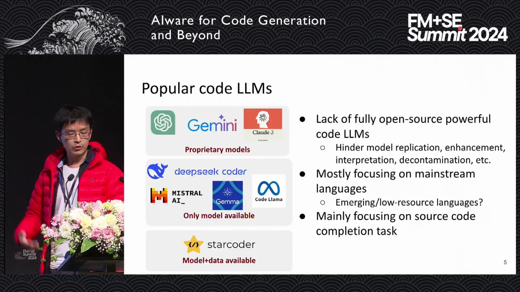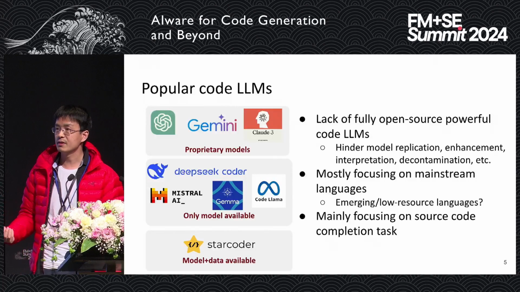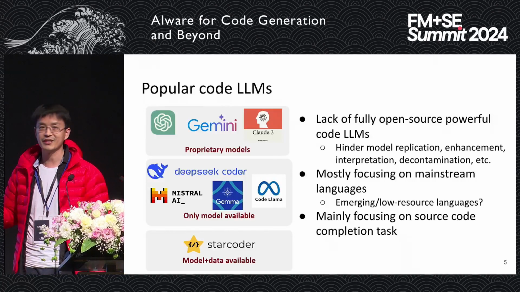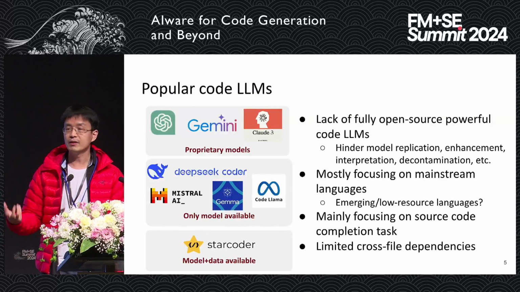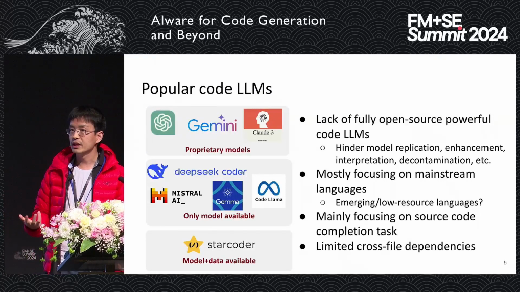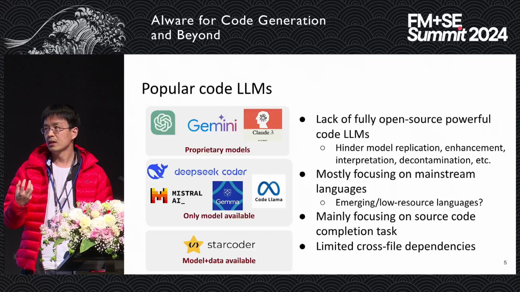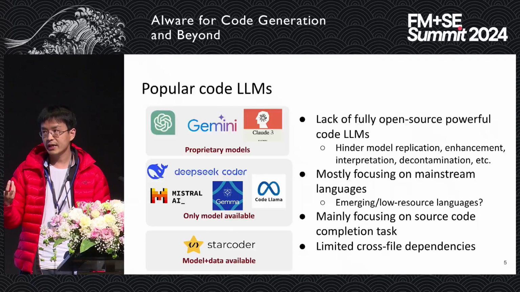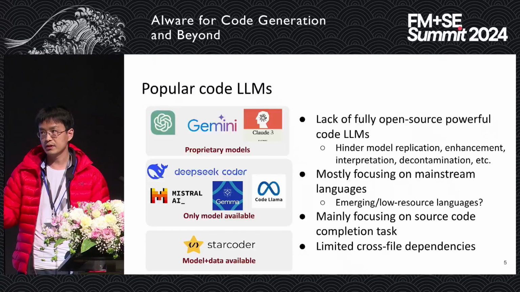And they also mainly focus on the source code level. They mainly focus on source code completion tasks, right? Because they're pre-trained on source code information. And of course, they have limited cross-file dependencies, because in the pre-training of code language models, they typically mix code files from different projects altogether. So the models are not pre-trained to understand cross-file dependencies well.